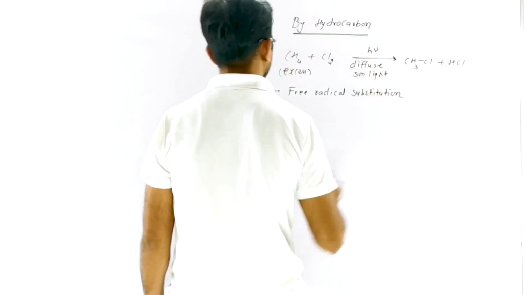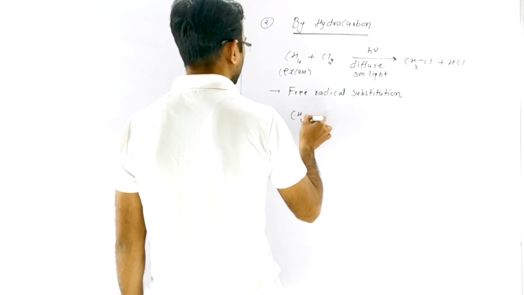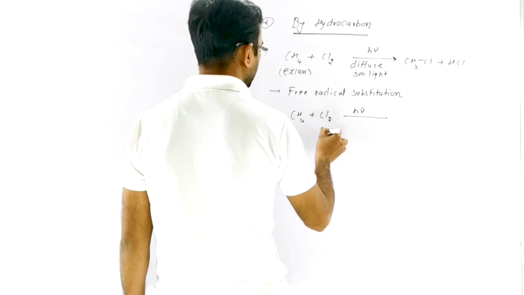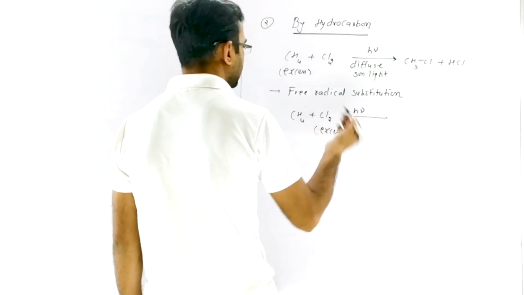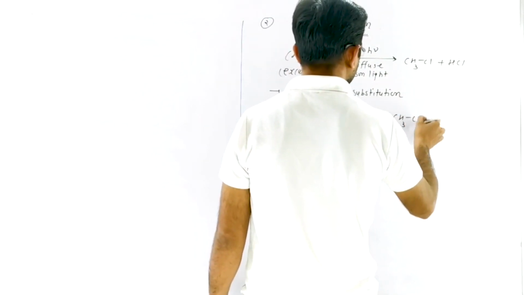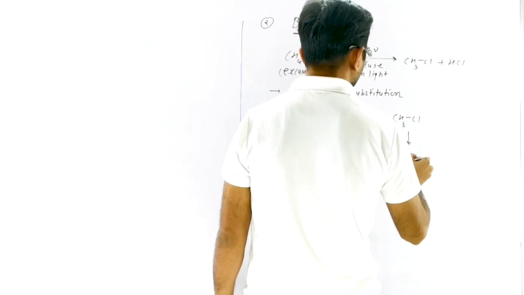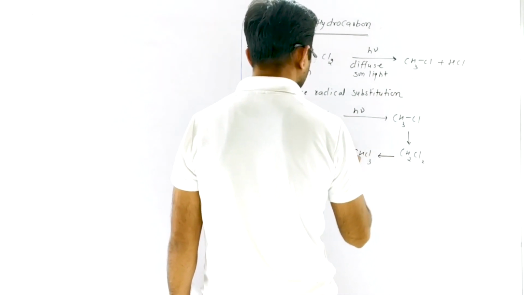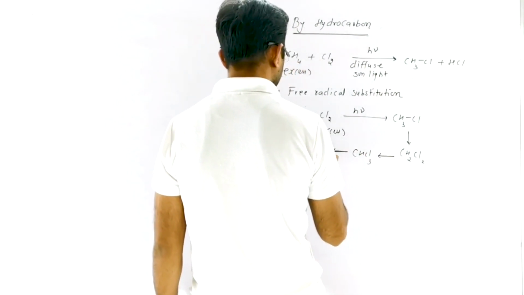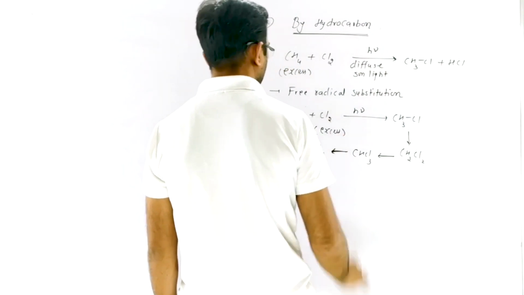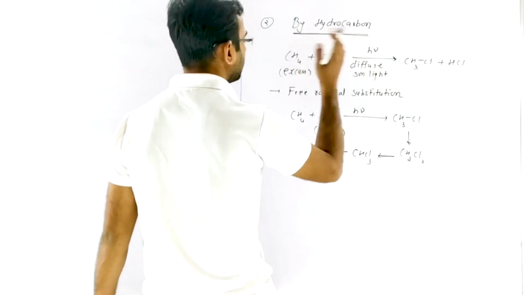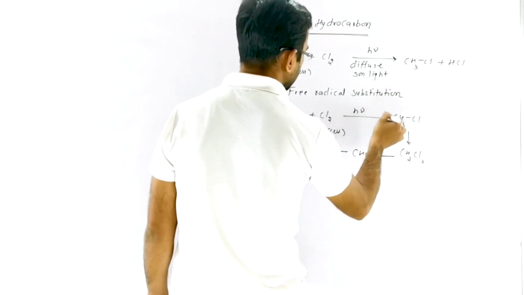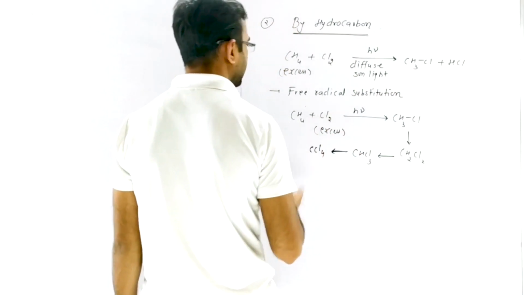In this reaction we use chlorine in presence of radiation or diffuse light, but if we use chlorine in excess, then it first converts into CH3Cl, then into CH2Cl2, further into CHCl3, and at last the final product is CCl4 or carbon tetrachloride. So if we take excess hydrocarbon, the major product is alkyl halide, and if we take excess chlorine, then different substitution products, monohalide, dihalide, trihalide and tetrahalide, also form.